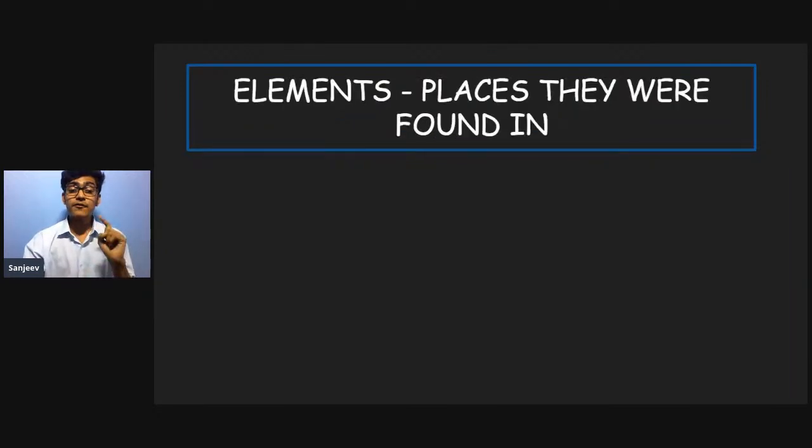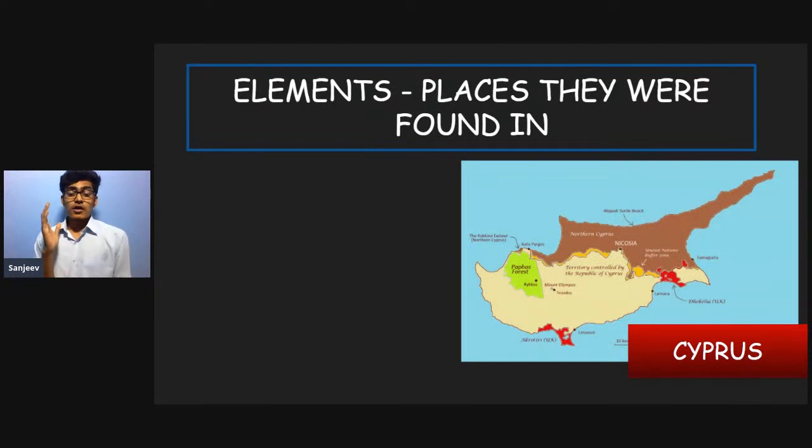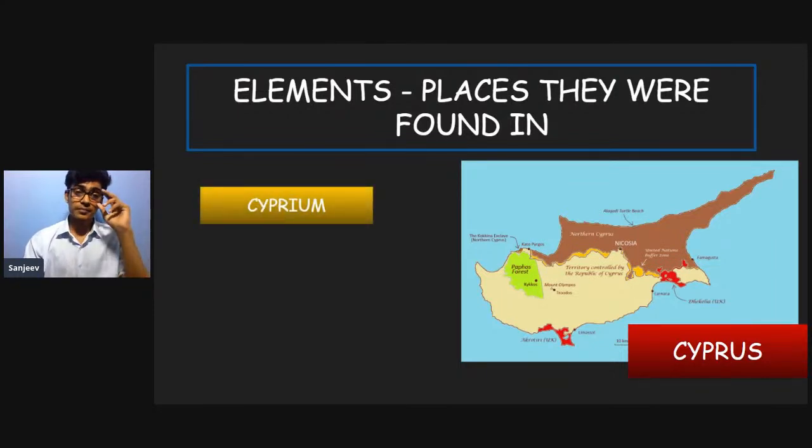Suppose for example, one of the major things was that elements were named after the places they were found in, like Cyprus. So this is an island. This island is abundant in a lot of metal, and that metal was named cuprum.